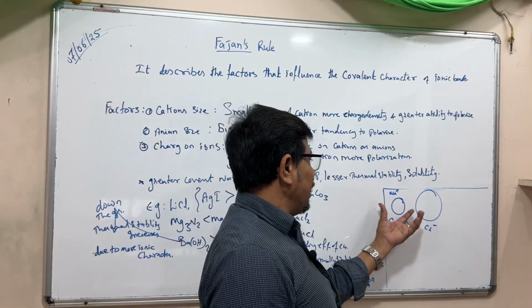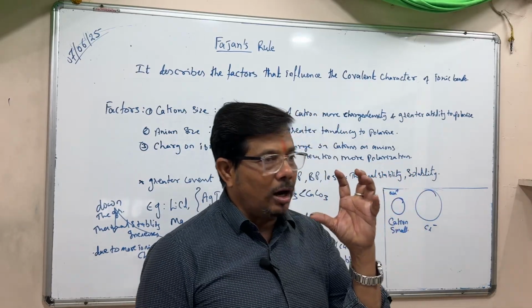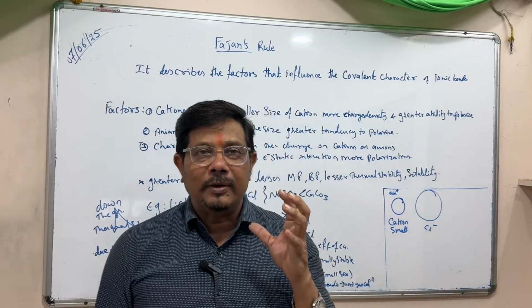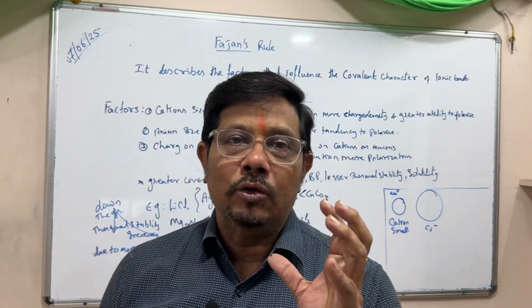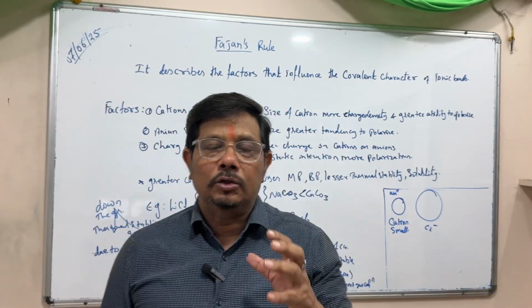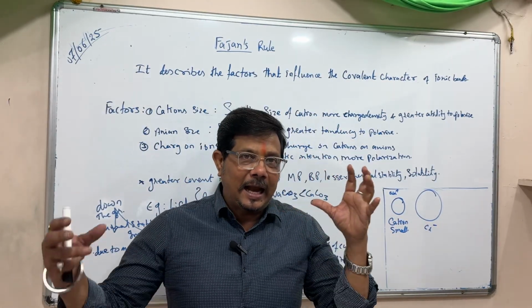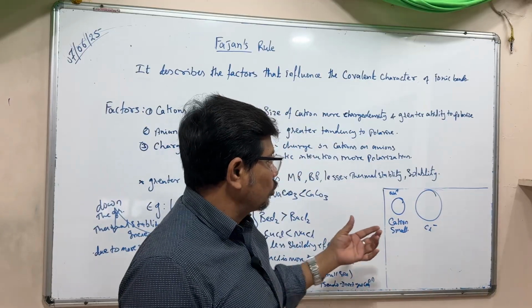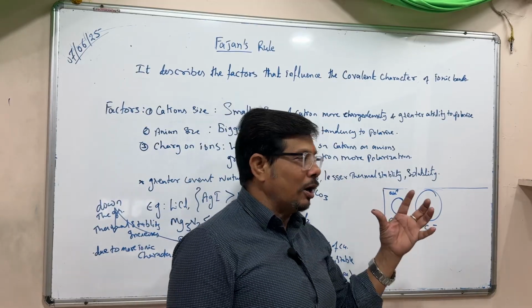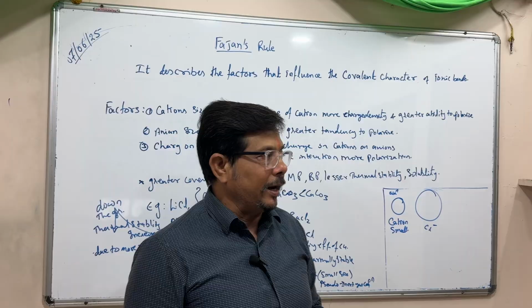The sodium ion is very small because when it loses one electron, the nuclear charge over the other orbits increases and the atom shrinks, so the sodium ion becomes smaller compared to the chloride ion.